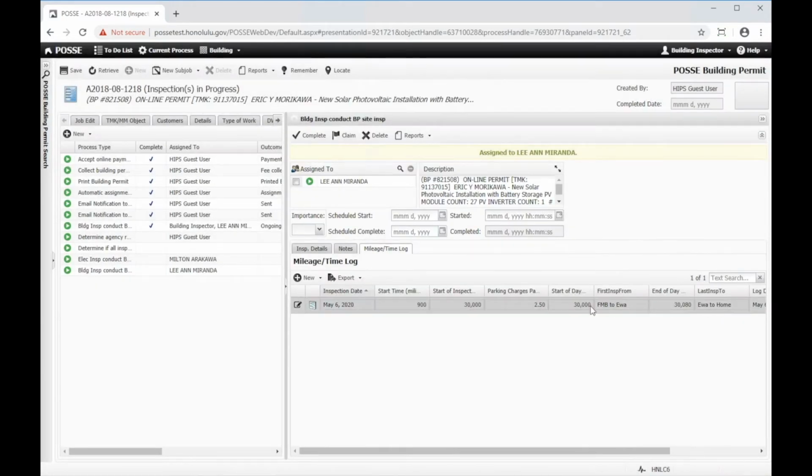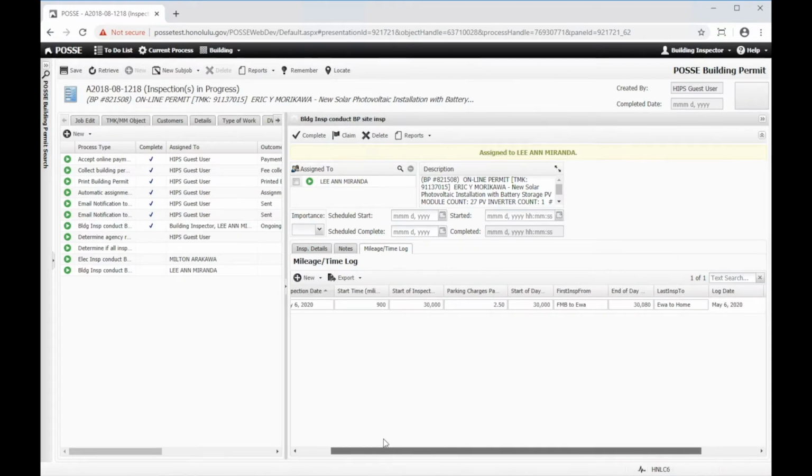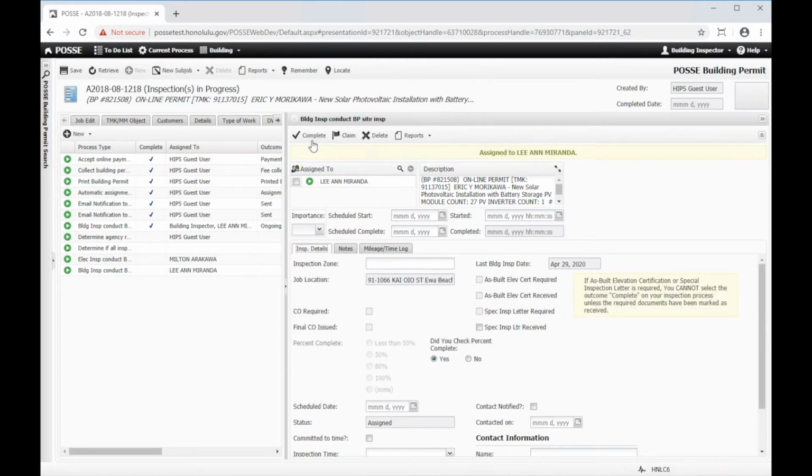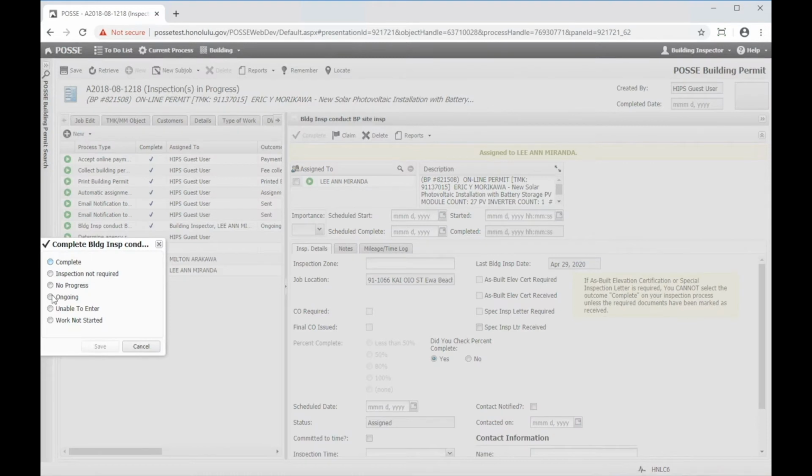And we'll see that it fills out the entire row here with the information I just added. If some of this needs to be corrected or I may have mistyped part of it, I can come over here and say, oh, this actually needs to be something else, and just make the change right in line here and make sure everything looks good before I'm ready to go. Now that I put my mileage time log in, my notes, and I've done the inspection, I can just hit complete. This one's ongoing.